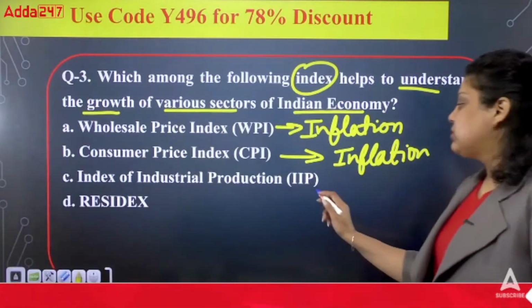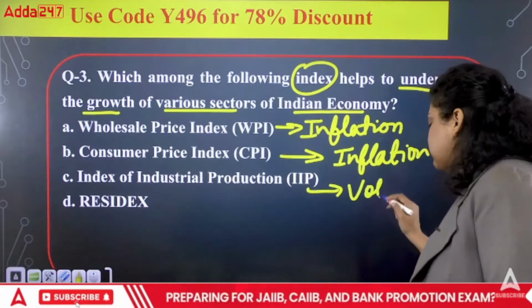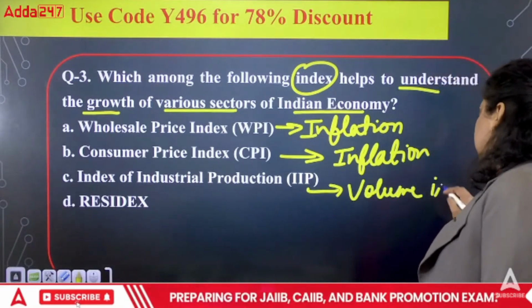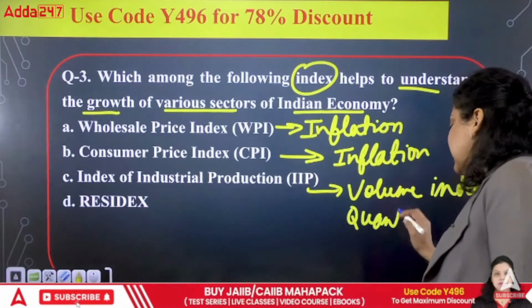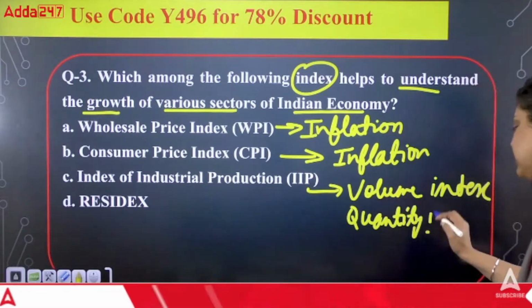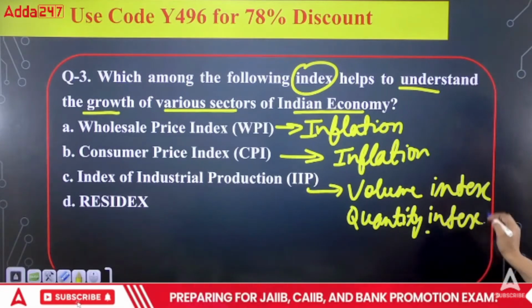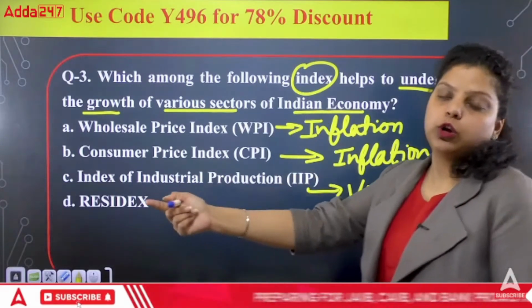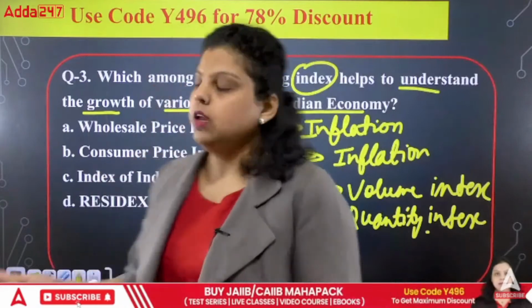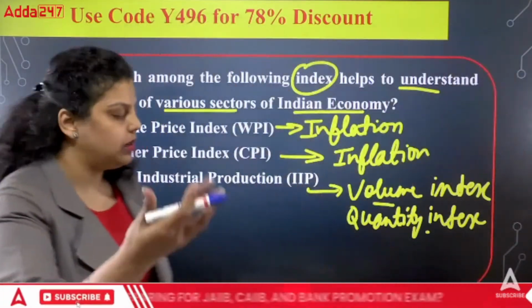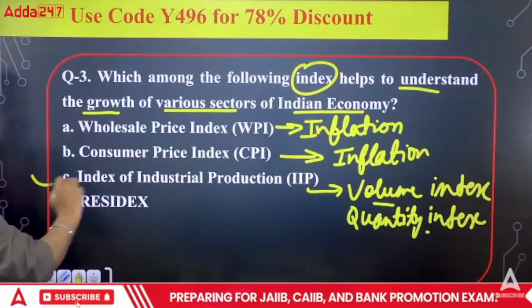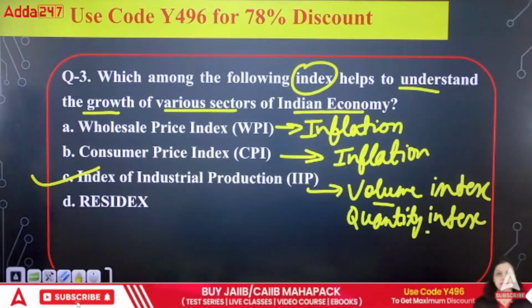Third is the index of industrial production. That's a volume index, also known as a quantity index. It's not telling you how much the price of a commodity has increased. It is telling you how much the volume has increased. Volume means how much production has increased. So when you talk about production increasing in a particular sector, that will be counted by the index of industrial production. So the right answer will be your C option.